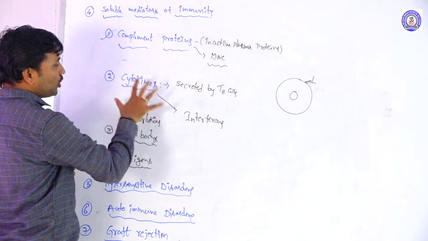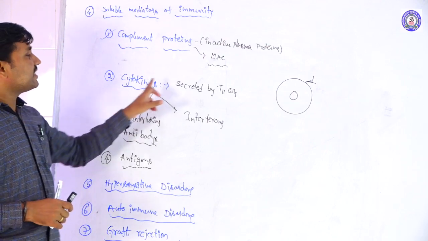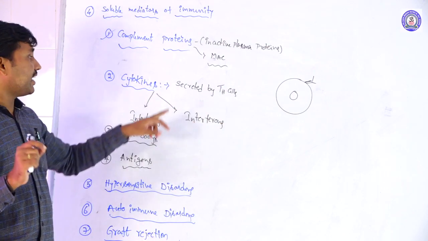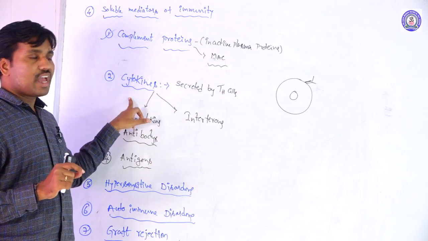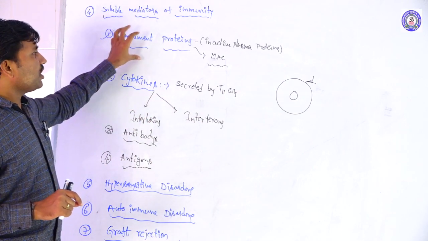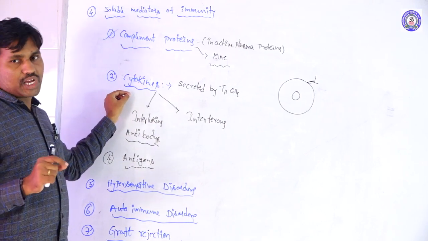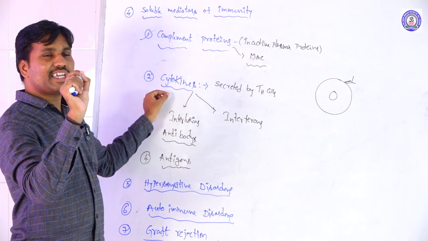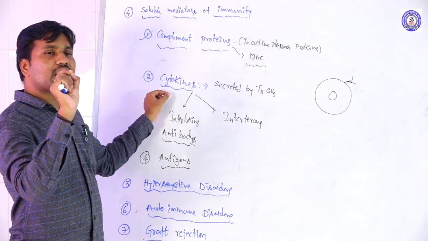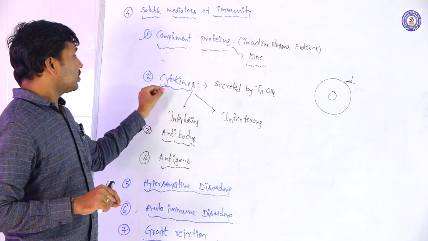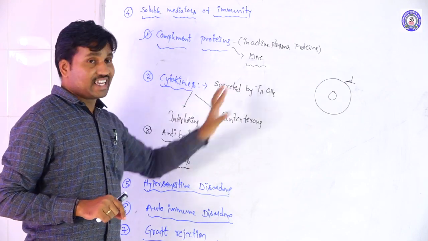Next one is the cytokines. These are secreted by the T cells. T helper cells are secreting the cytokines. Actually, the complement proteins are the bigger protein molecules, but the cytokines are the smaller protein components. These are the smaller molecules, and they are secreted by the T cells.